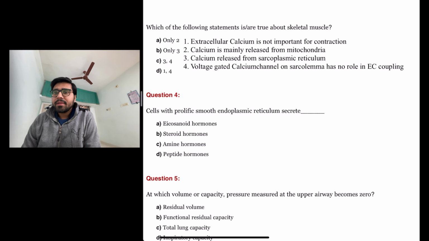The next question is, which of the following statements are true about skeletal muscle? So let us look at the statements. Extracellular calcium is not important for contraction. This one is false. Calcium is mainly released from mitochondria. This one is also false. Calcium is released from sarcoplasmic reticulum. This one is a completely true statement. And the last statement is voltage gated calcium channel on sarcolemma has no role in excitation contraction coupling.